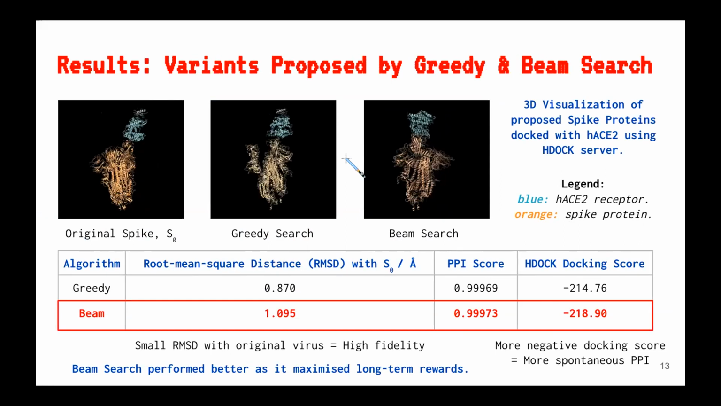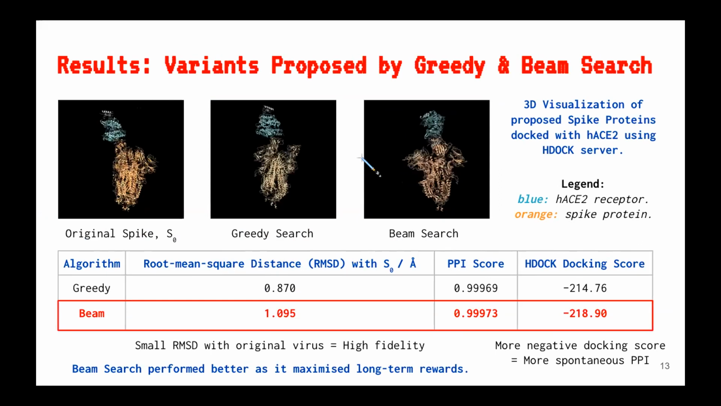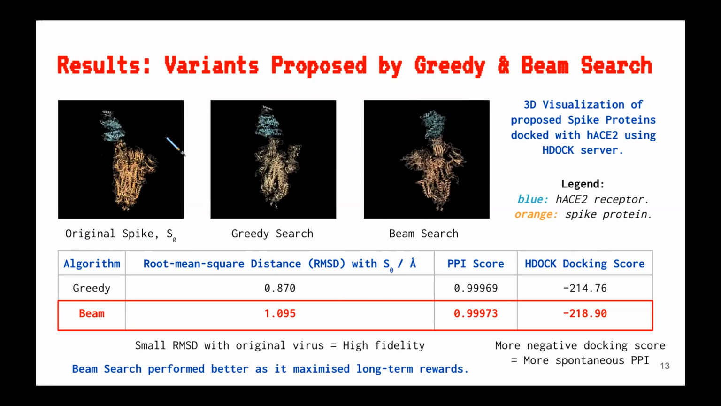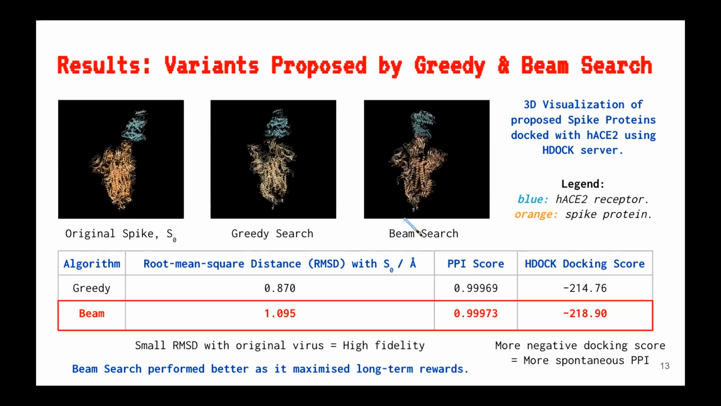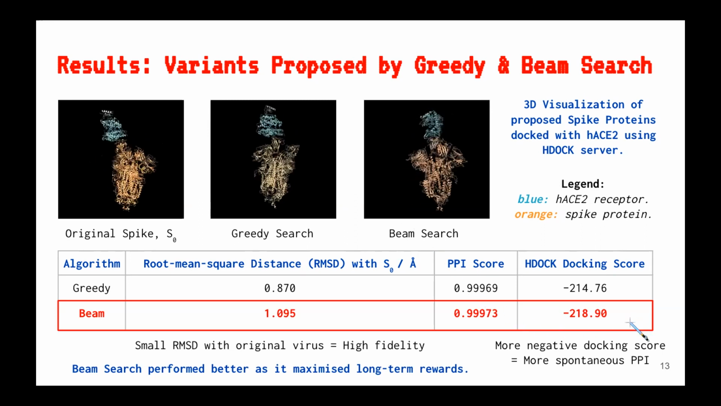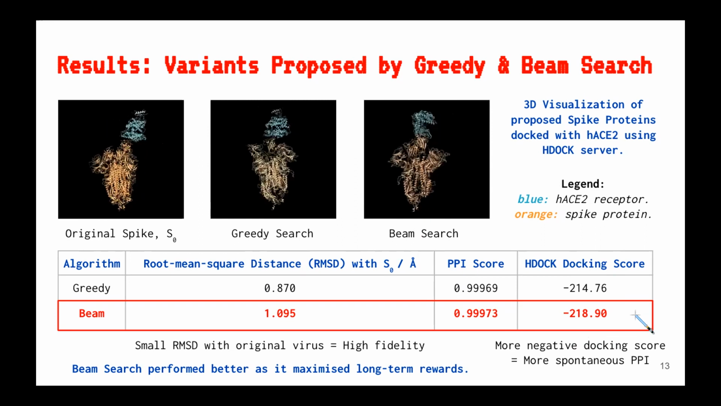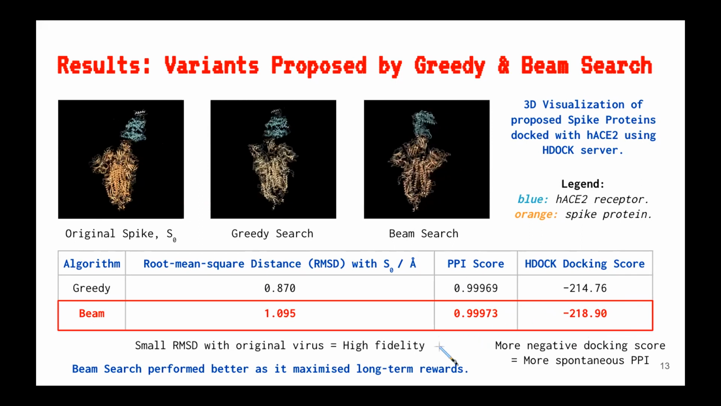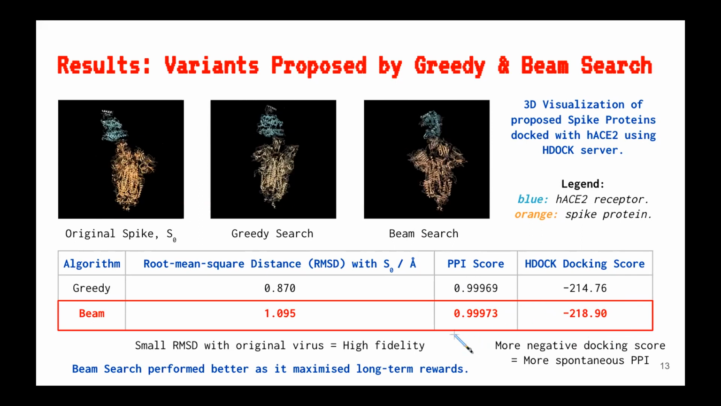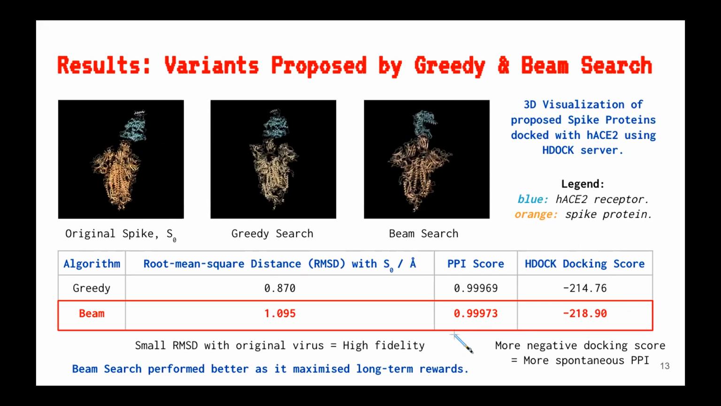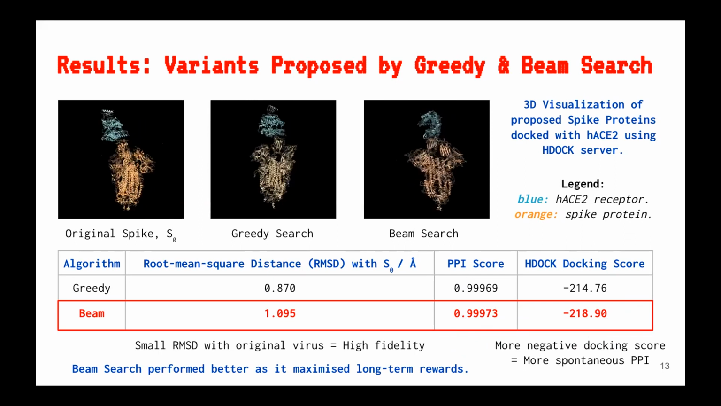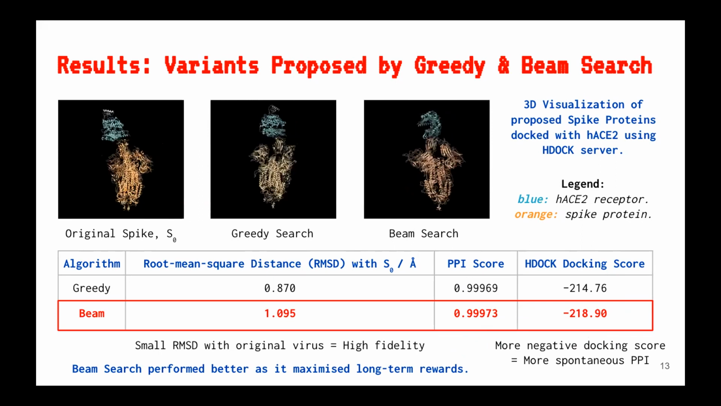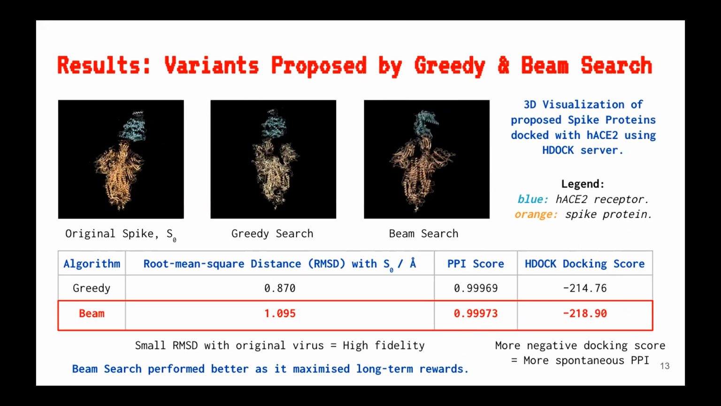To analyze the feasibility of our proposed variants, we generated the 3D structures and docked them with human ACE2. They do resemble the original. The variants from Beam Search attained higher PPI and more negative docking scores than the variants from Greedy Search, reflecting its greater binding affinity to HACE2. Why so? Greedy Search always exploits the best immediate action, while Beam Search balances exploitation and exploration. By considering 10 sequences each time step, it is likelier to find mutations that optimize long-term rewards from future amino acid interactions.